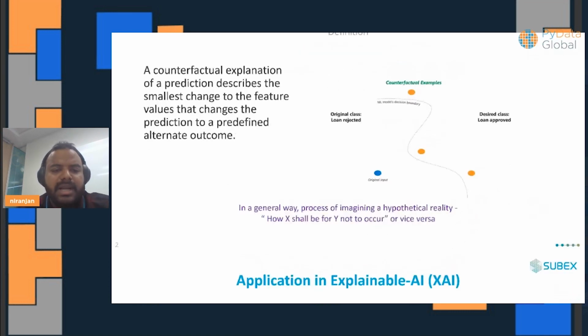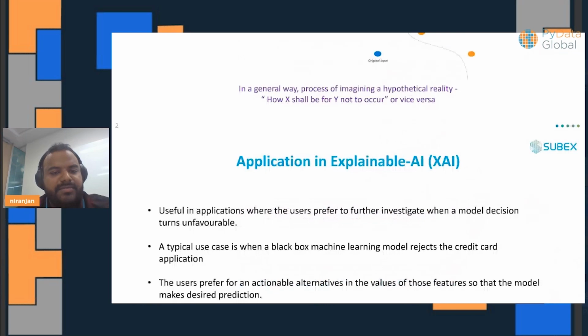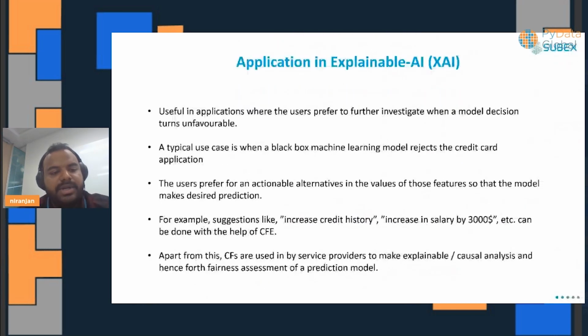There are multiple applications for counterfactuals in explainable AI. Typically, from the user perspective, a user might want to know what caused a loan to get rejected, and what he can do about it so that the loan is accepted by the bank.